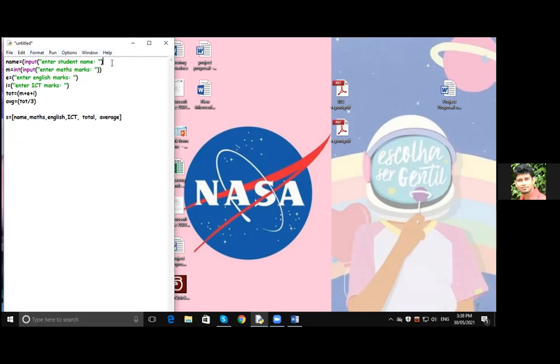Only input is enough. No need of close bracket, open bracket. The name needs an open bracket, yes. Other two, English and IT marks, you can also make integer. And the total and average calculation is correct. Nothing wrong there. But you have to take integers or floating point numbers, right? So that is the mistake here.